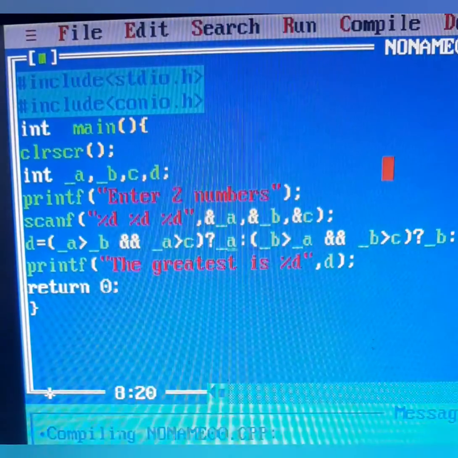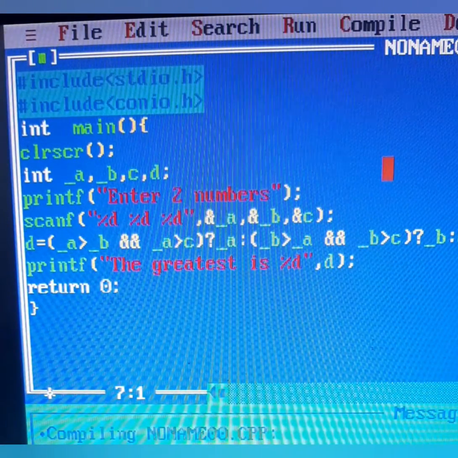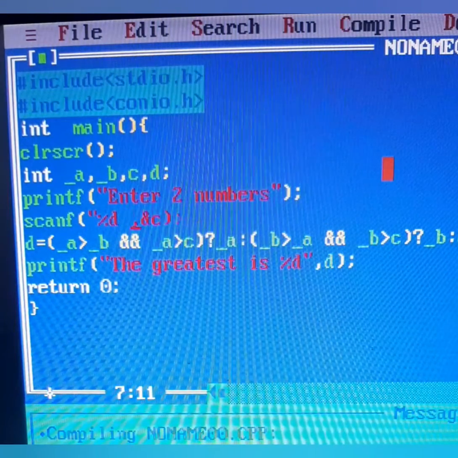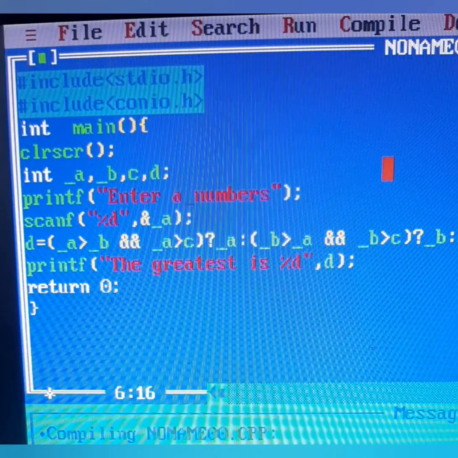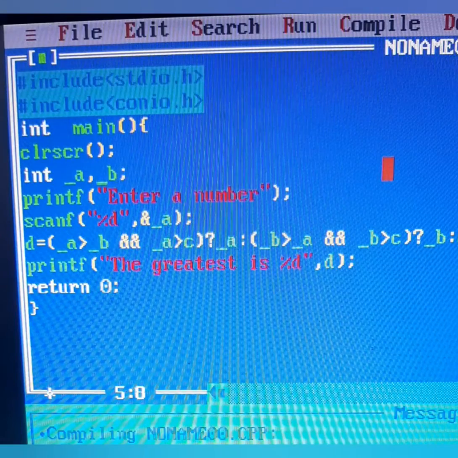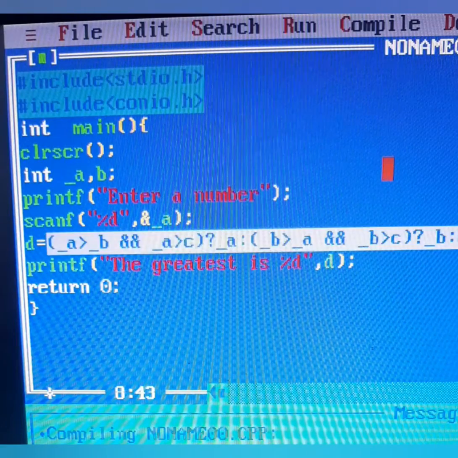Now let's see, if we want to take a number and if it is negative, we have to convert it to a positive value using ternary. So we'll be taking here the address of underscore a as an input, and here it will be enter a number. We need not use 4 variables at a time. We'll take a simple variable b. And after that, I have to check if a is negative. How do we check a negative number?